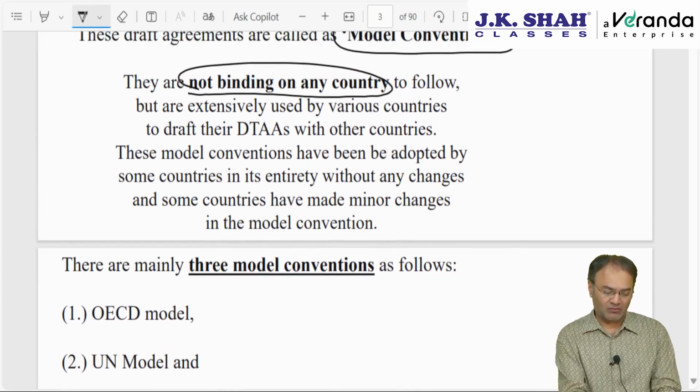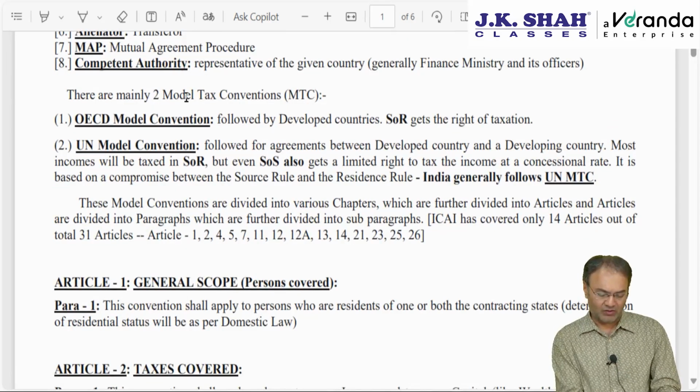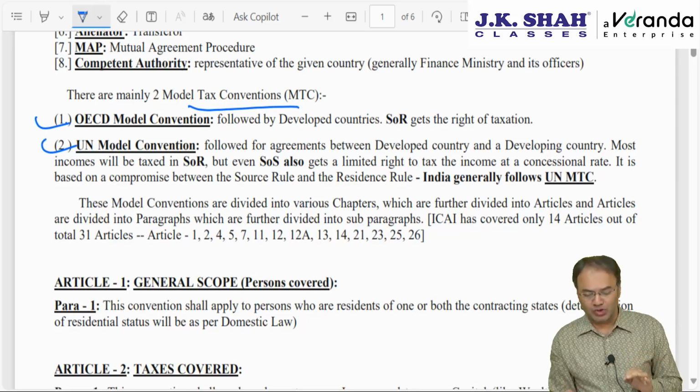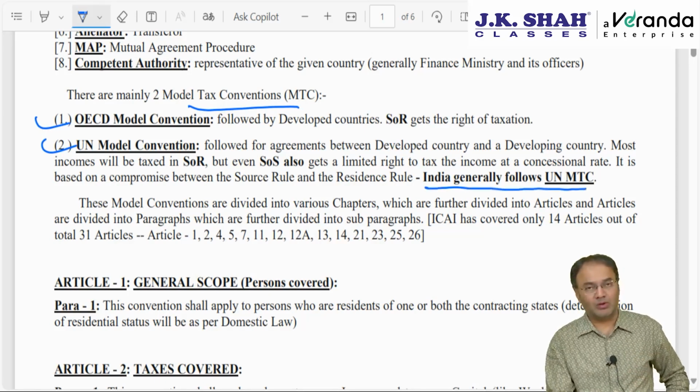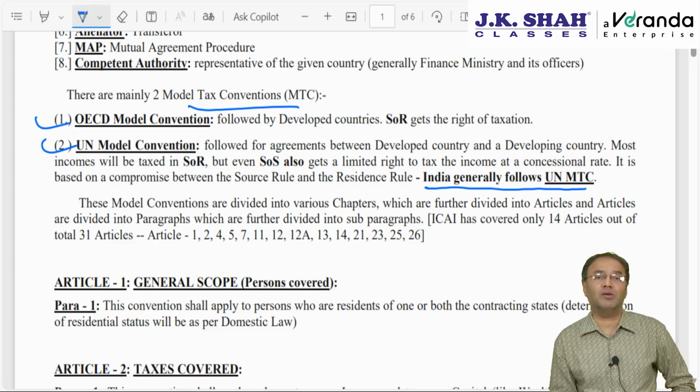Which two popular model conventions are there? One is OECD and the other one is UN. India generally follows the UN model convention, that you need to remember. Now what is the difference? The OECD model convention is generally adopted when the agreement is between two developed countries.